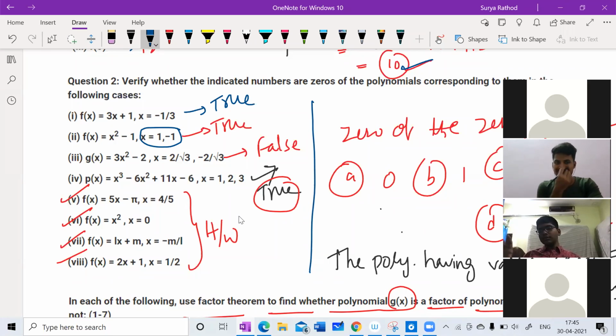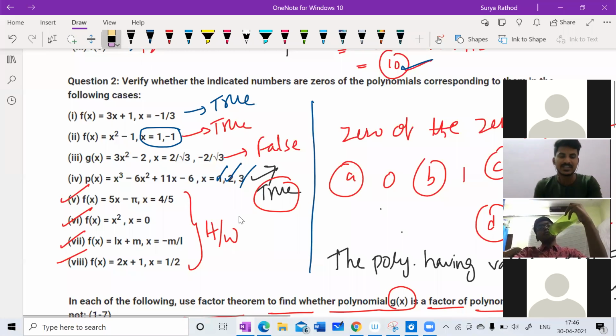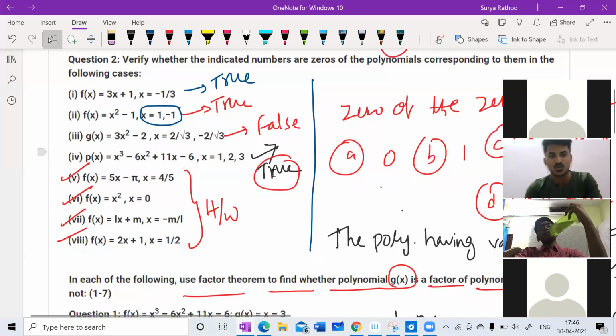True. 8 minus 24, which is going to give me minus 16. Yes, second one is true. And 27 minus 54 is minus 27. Minus 27 plus 33, plus 6. Third one is also true. Everything is true. So for the fourth question, everything is true.